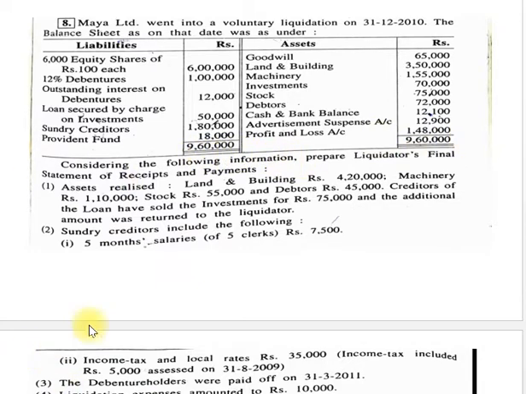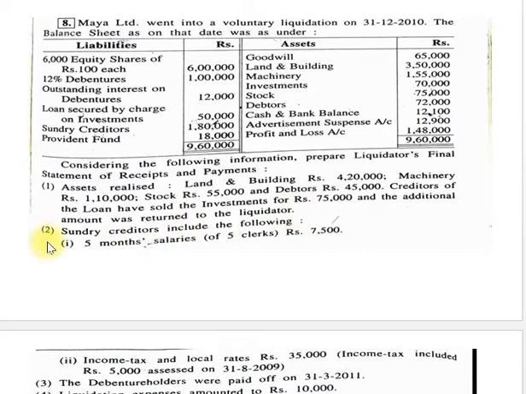Now additional information. Considering the following information, prepare the liquidator's final statement of receipts and payments. Number 1, assets realized: land and building 4 lakh 20,000, machinery 1 lakh 10,000, stock 55,000 and debtors 45,000. Creditors of the loan have sold the investment for rupees 75,000 and the additional amount was returned to the liquidator.